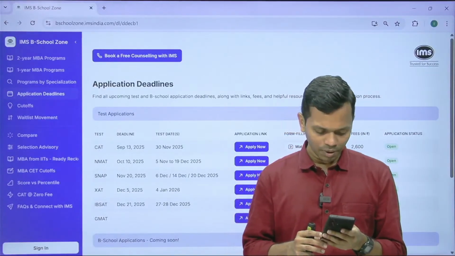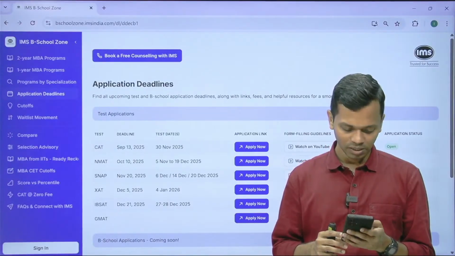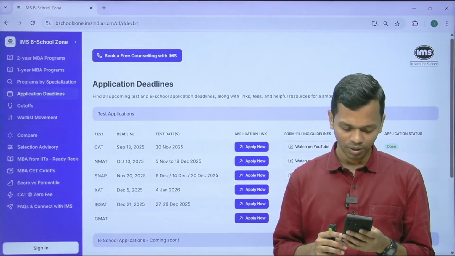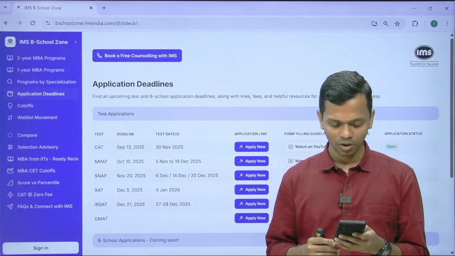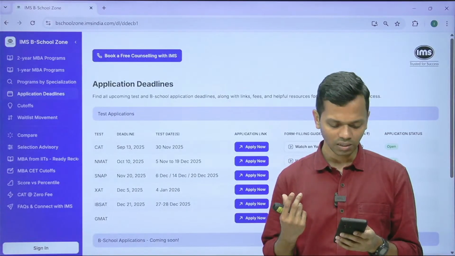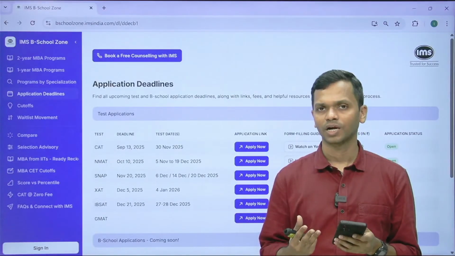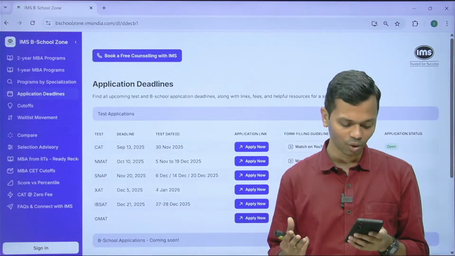Abhiramya says, I passed out in 22 but cleared a backlog in 23, so my certificate shows 23 as the passing year, though I started working full time in November 22. Should my work experience count only from Jan 23? Okay, so tricky question, but I think it's better that you reach out to the CAT help desk. I don't want to give you an answer which may end up being wrong.